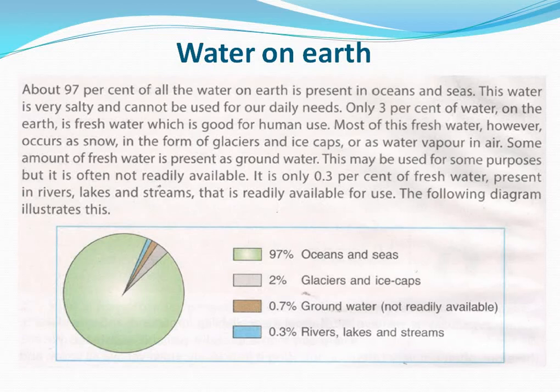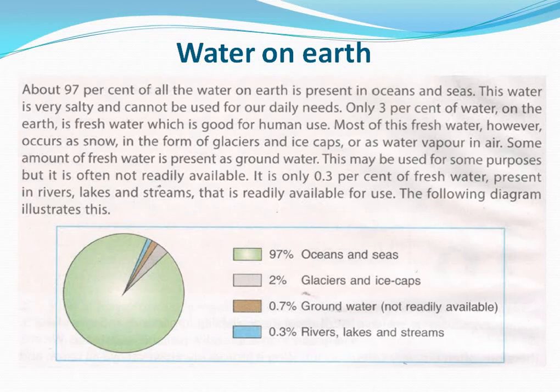Rivers, lakes and streams are open water bodies, so there can be germs, dust and impurities in them. So the water from these water bodies can be purified for human use. But it is fresh, it is not salty.